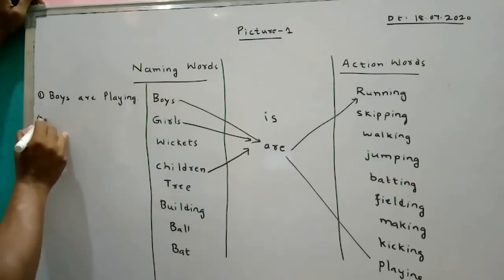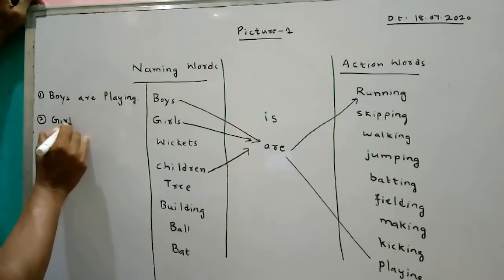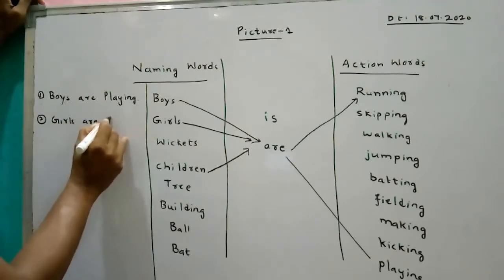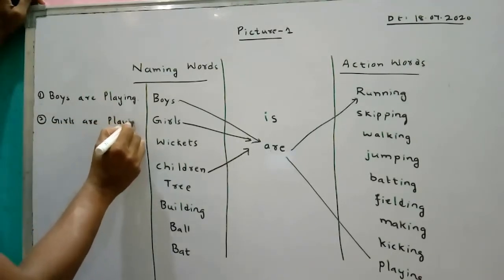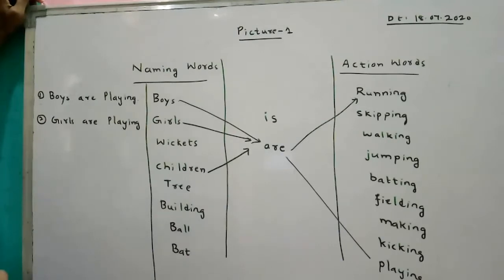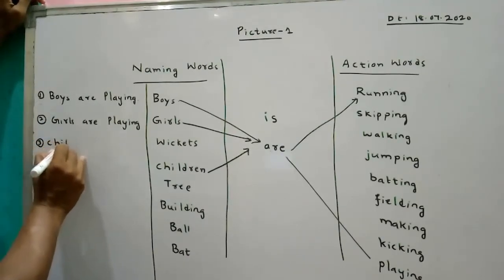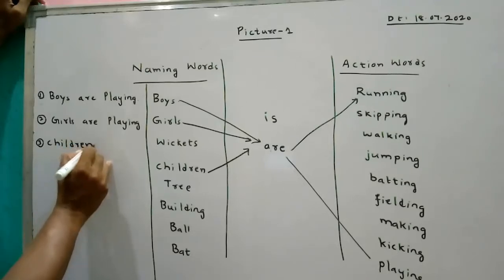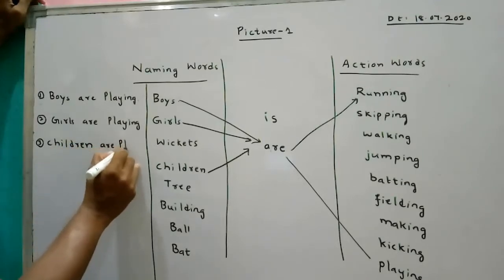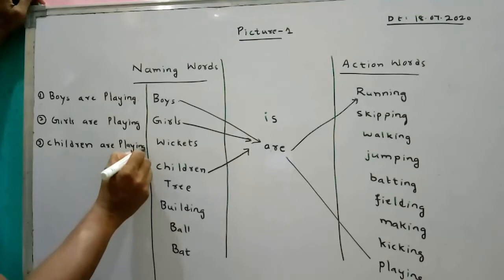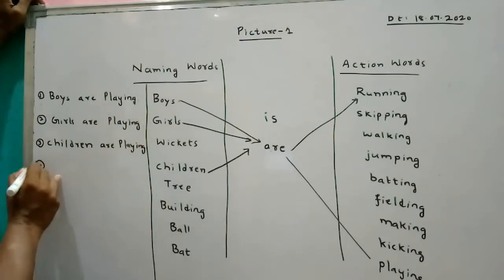Sentence over. Next. Girls are playing. Second sentence over. Next. Third. Children are playing.